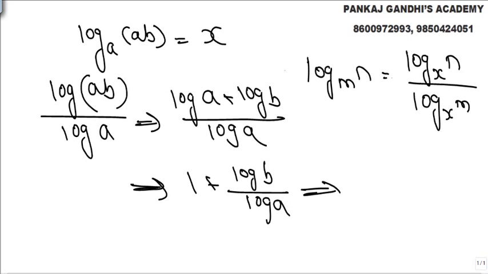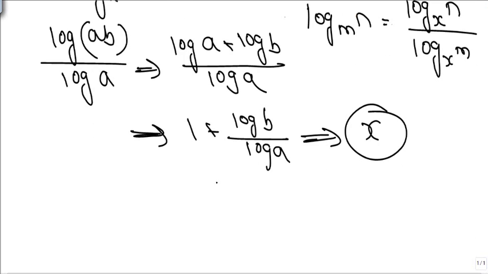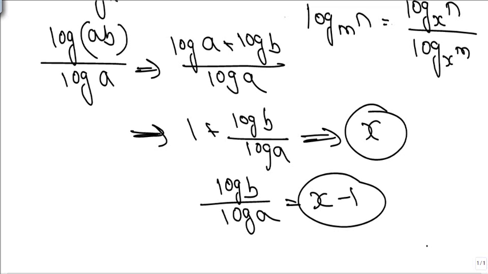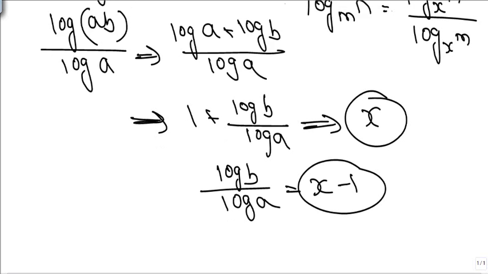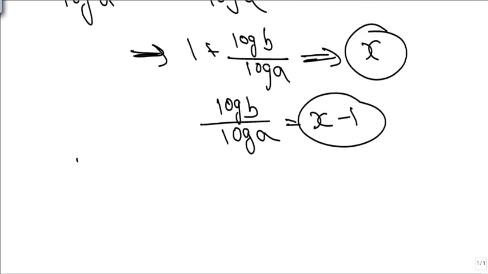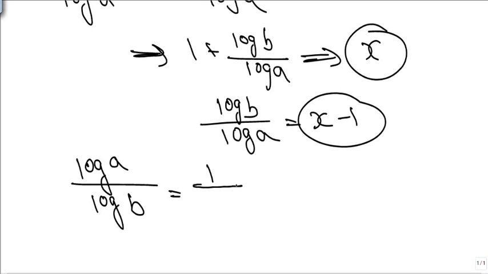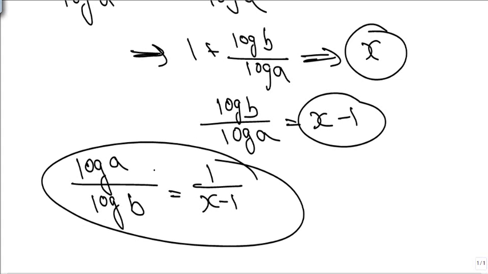Now, but this value is nothing but x. So if I solve it, log b upon log a, I get x minus 1. If I make it ulta here, what all I get is log a upon log b is equal to nothing but 1 upon x minus 1.